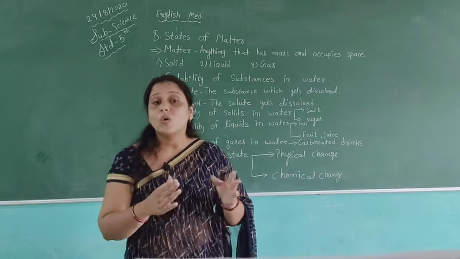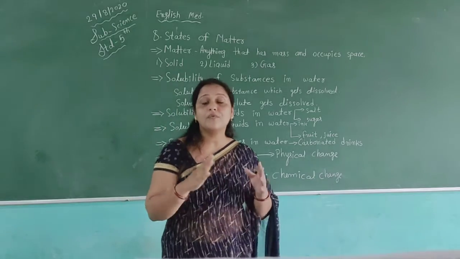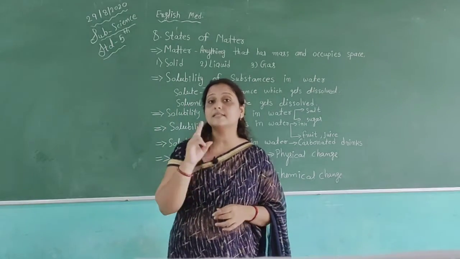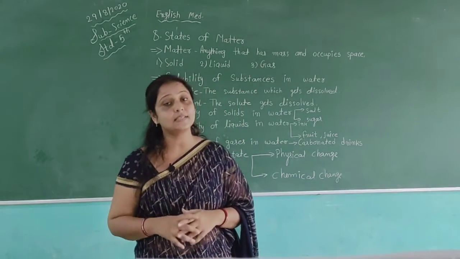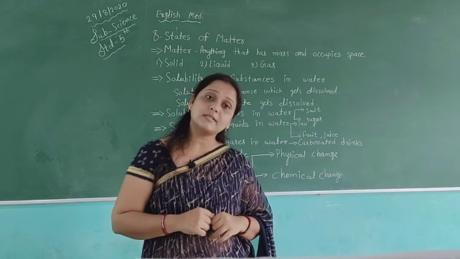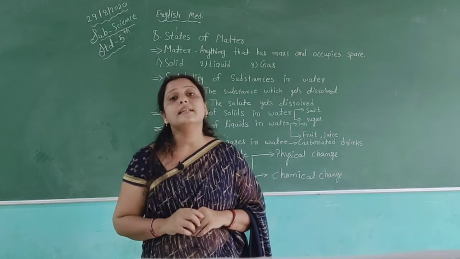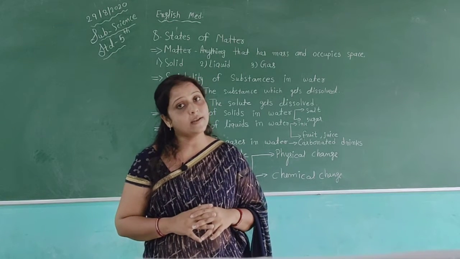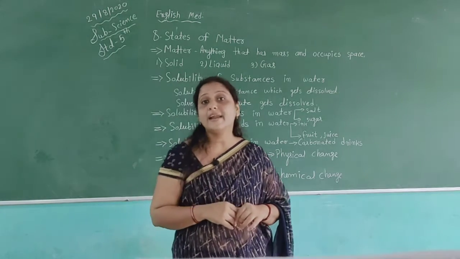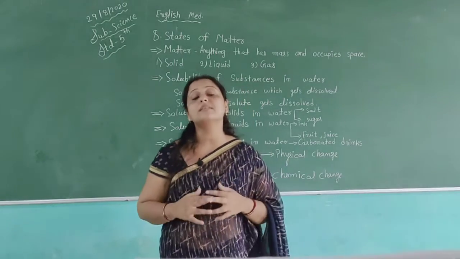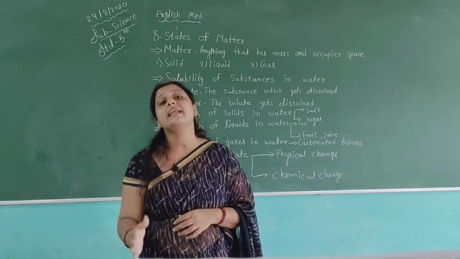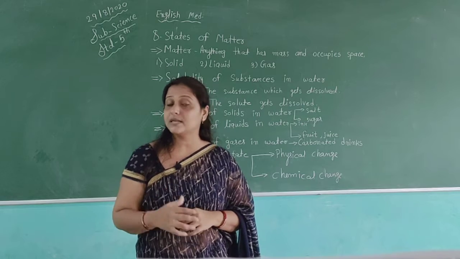Then oxygen is also dissolved in water. Water contains two types of gas: first carbon dioxide and the other oxygen. For example, in rivers and seas where animals live in the water, how do they get oxygen? As we need oxygen for our breathing system, animals also need oxygen for their breathing system.